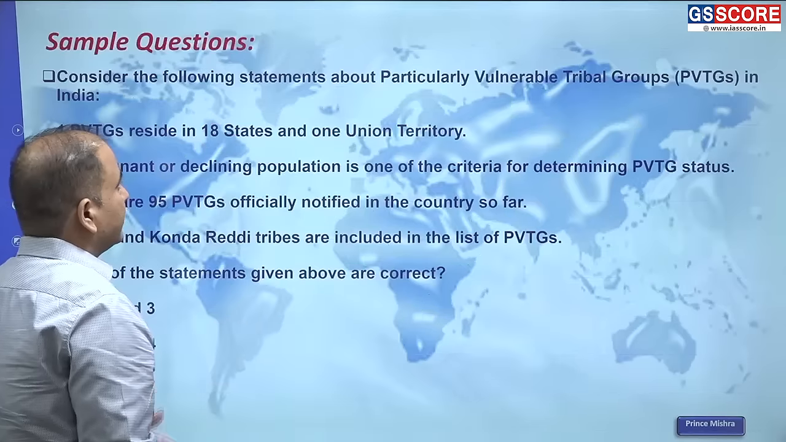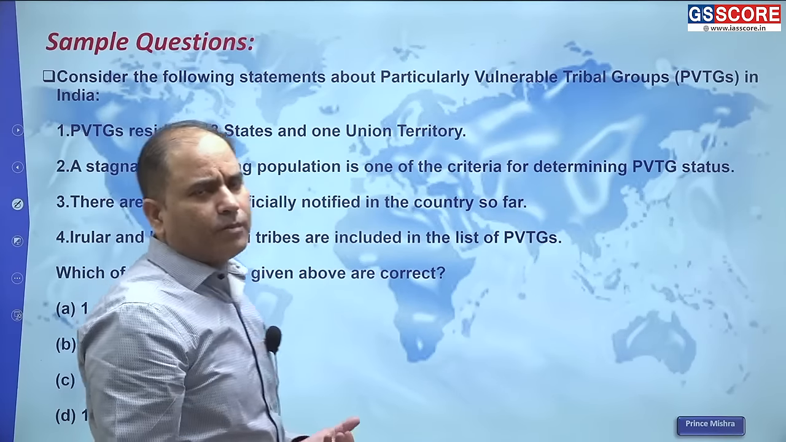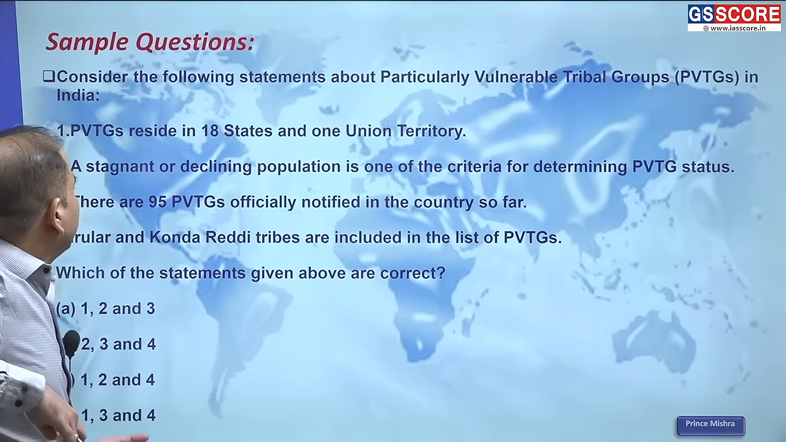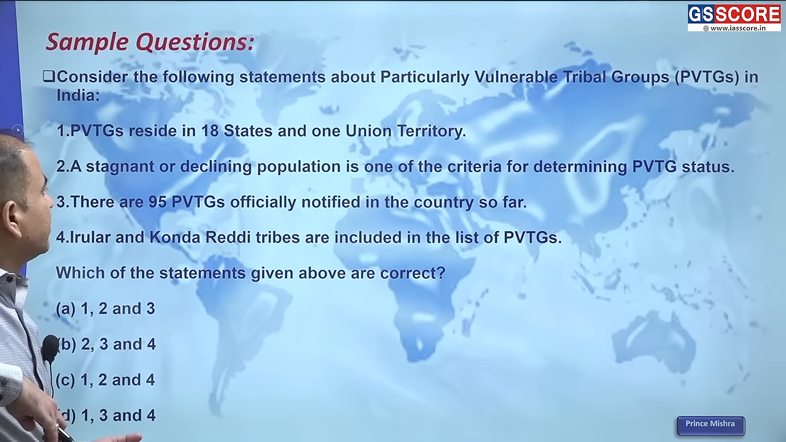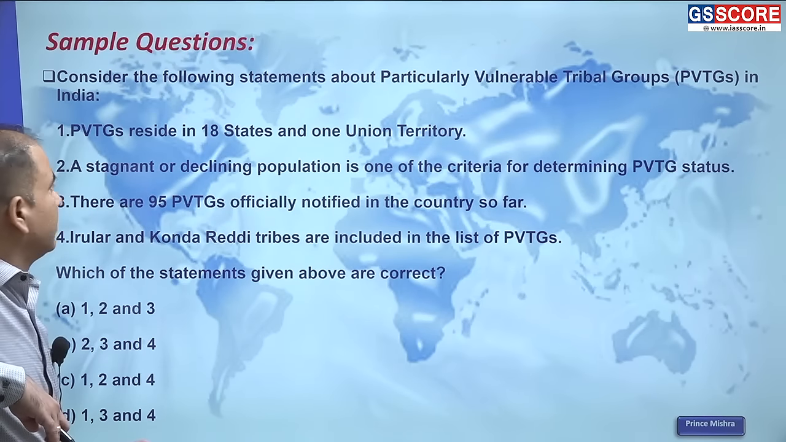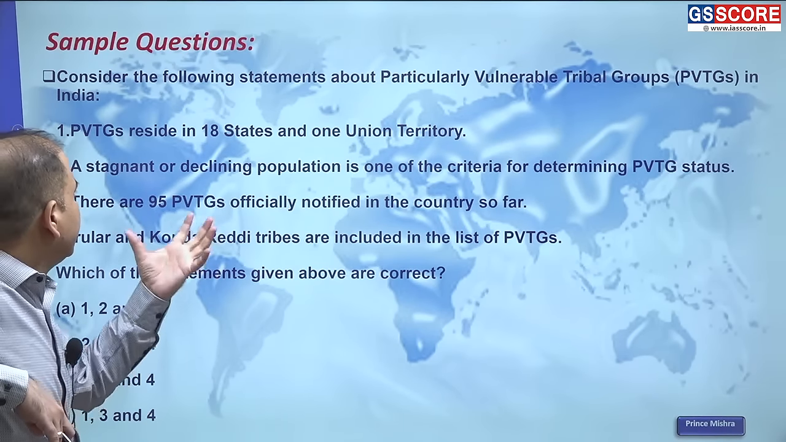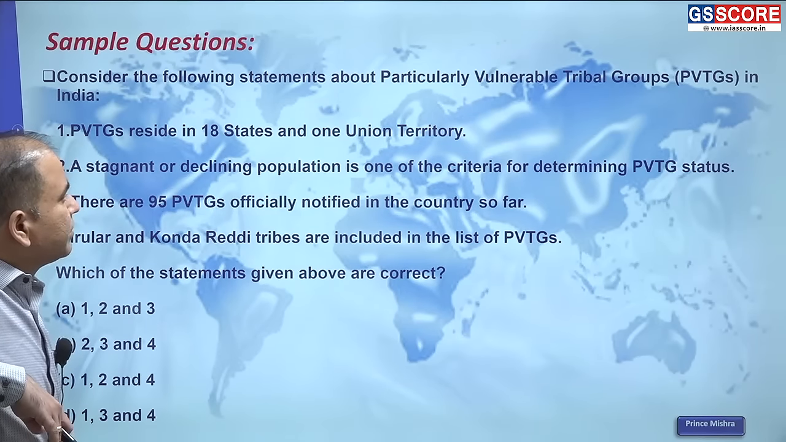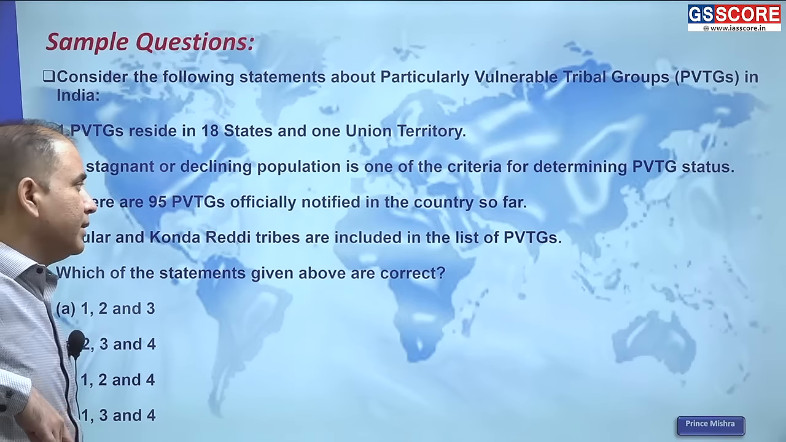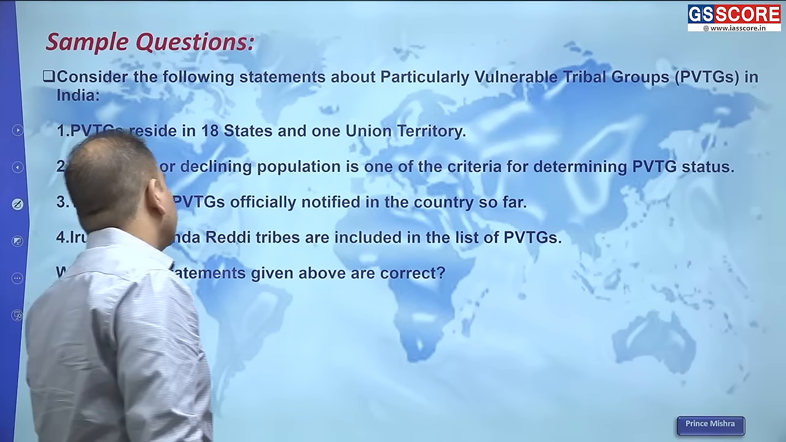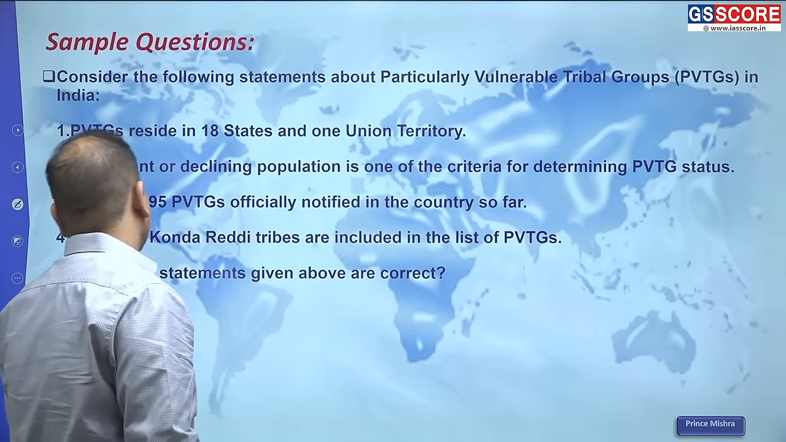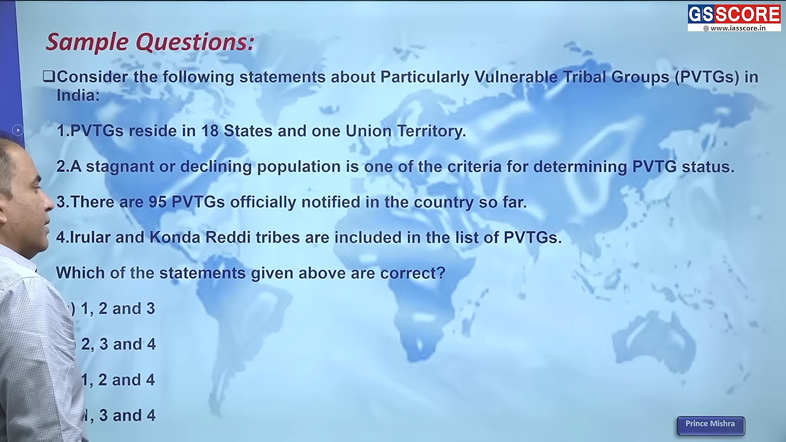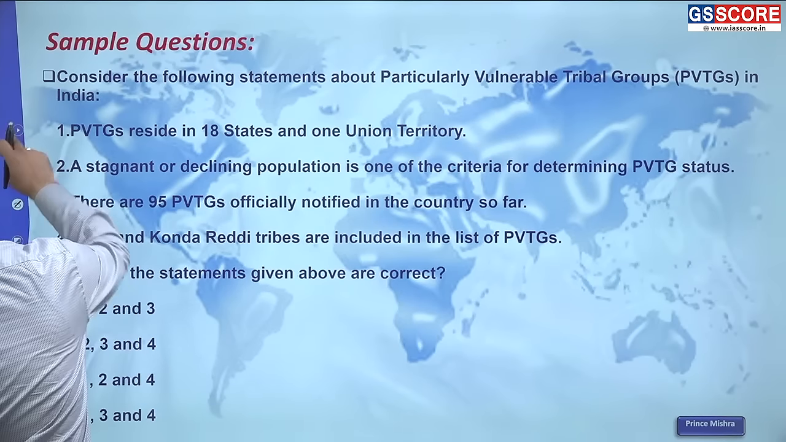So these are the topics that you are supposed to study. Now, from these population topics, you will get regular questions in both your prelims as well as mains. Like there was one question related to the particularly vulnerable tribal groups in India. PVTGs reside in 18 states and 1 UT. A stagnant or declining population is one of the criteria for determining PVTGs. There are 95 PVTGs officially notified in the country so far. Irula and Konda Reddy tribes are included in the list of PVTGs. So you will find questions like this.